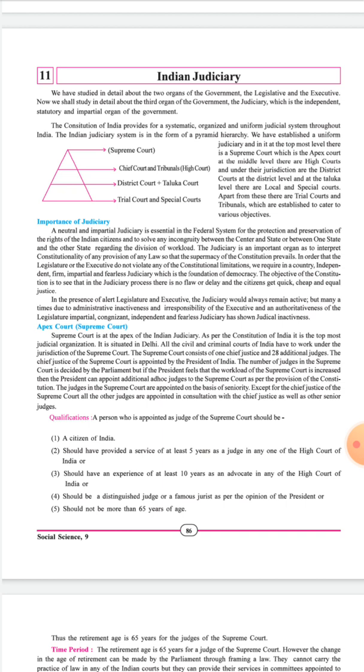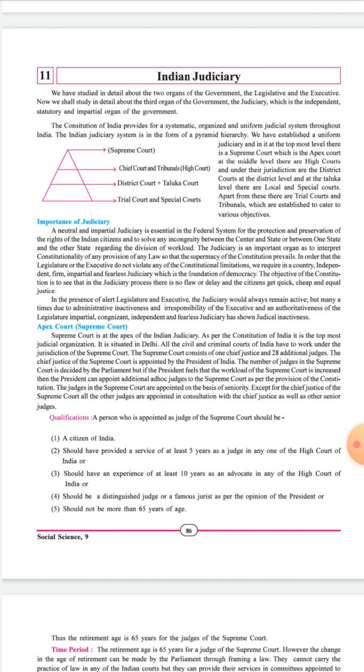Everyone needs to follow it, and the procedure of the Supreme Court is also carried out in the English language.